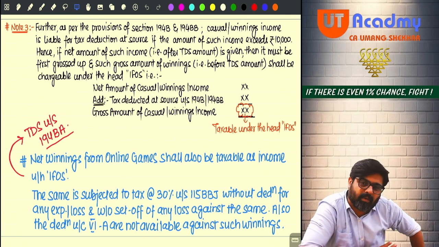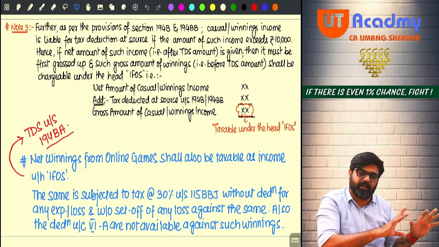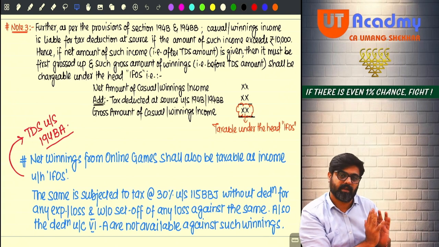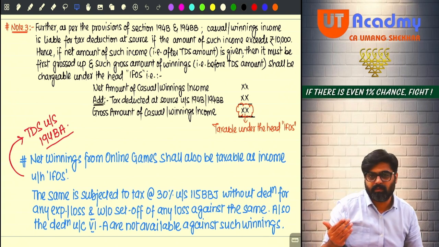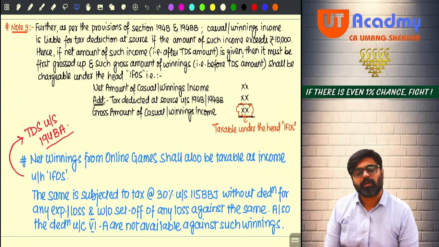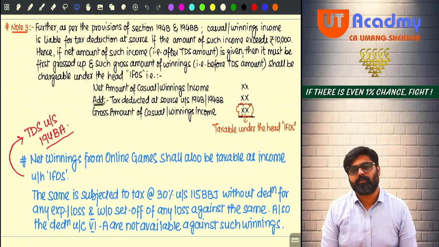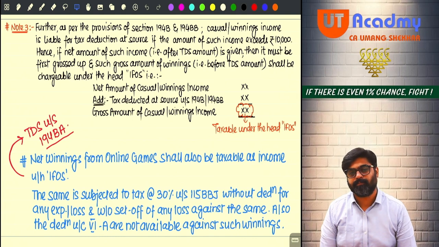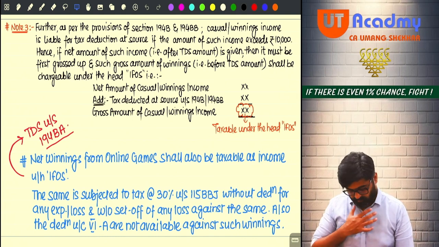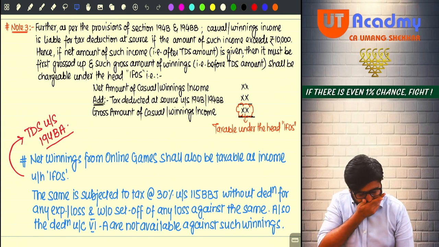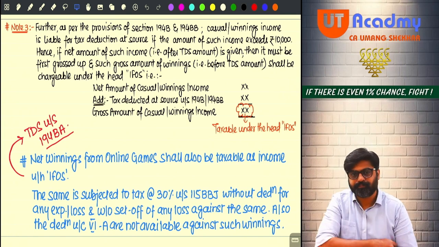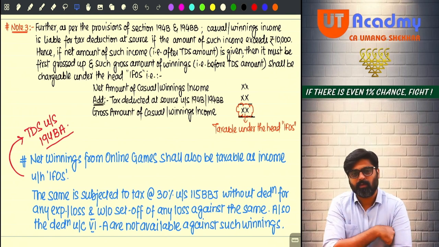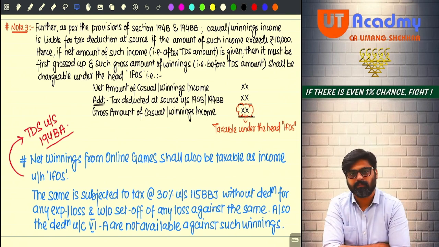So the entire amount will be deducted as TDS, or only 30%, only 30. 70 will come to you. How much will you show taxable under the head IFRS? Come on, tell me. Entire gross amount you are going to show taxable, no?